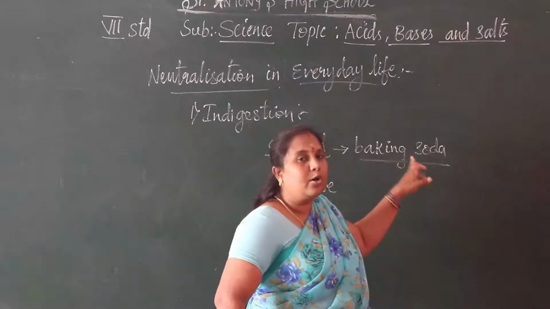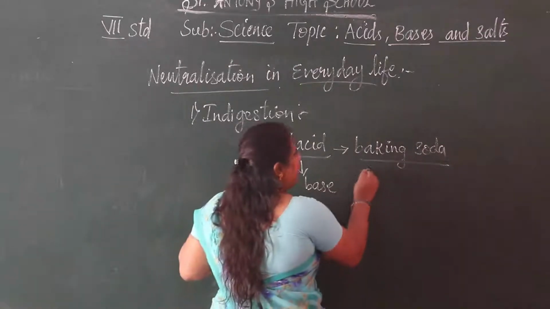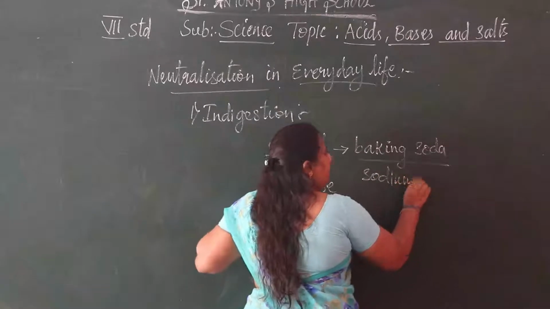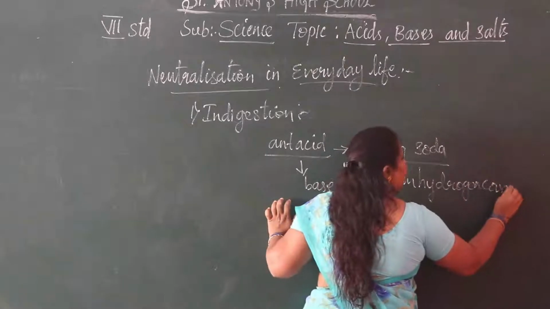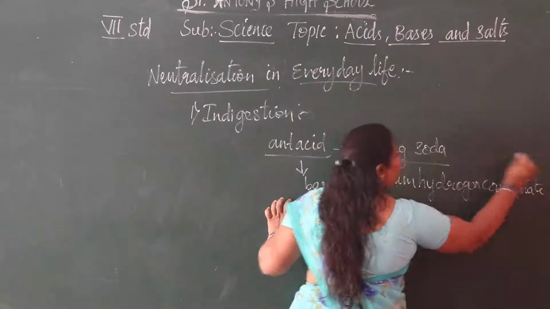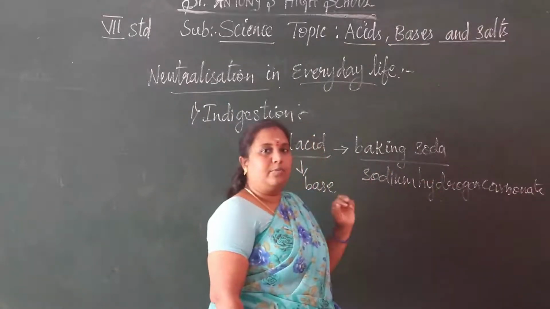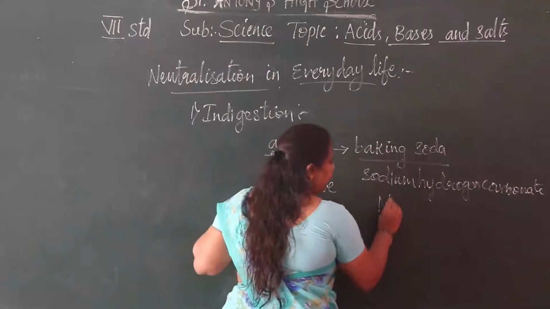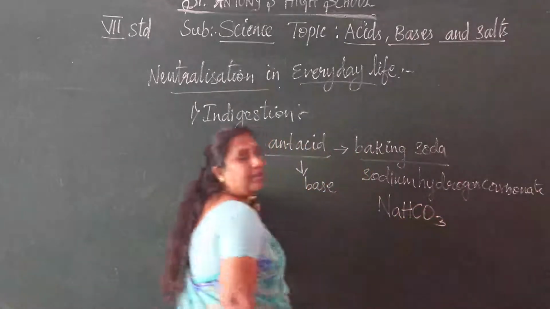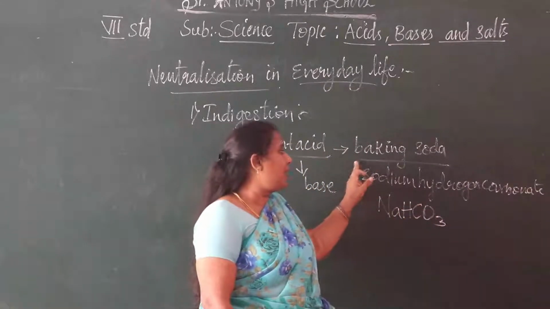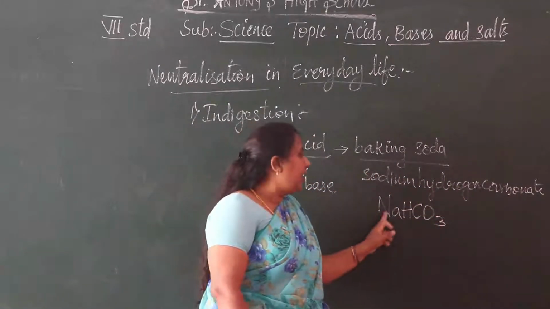Sodium Na, hydrogen H, carbonate CO3. And the molecular formula of baking soda is NaHCO3.